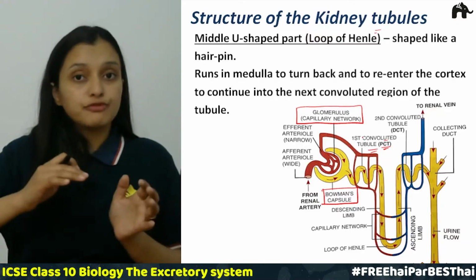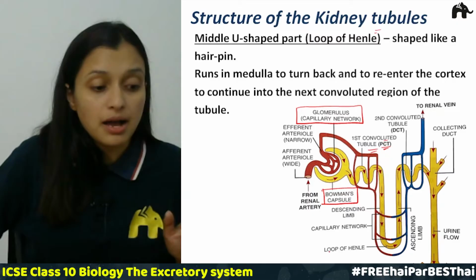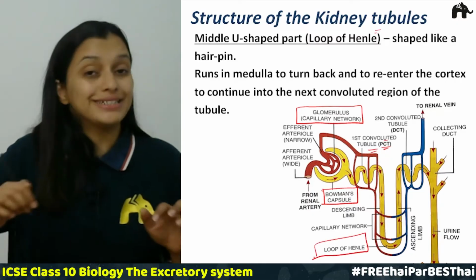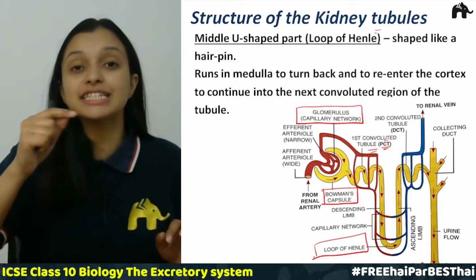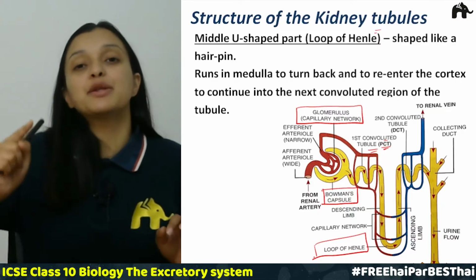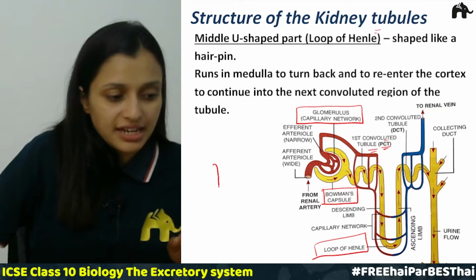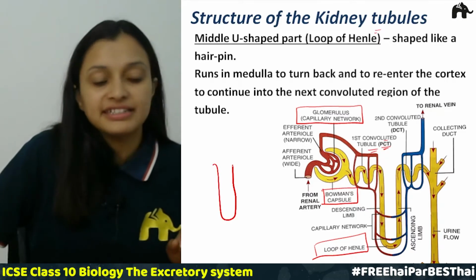Then after the PCT there comes a loop of Henle. It is not at all that convoluted, but it has a hairpin like structure. Something like this hairpin bend is there, right?